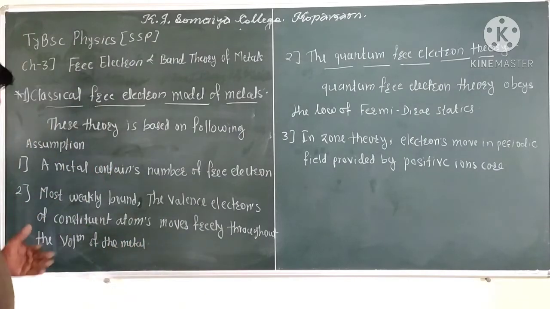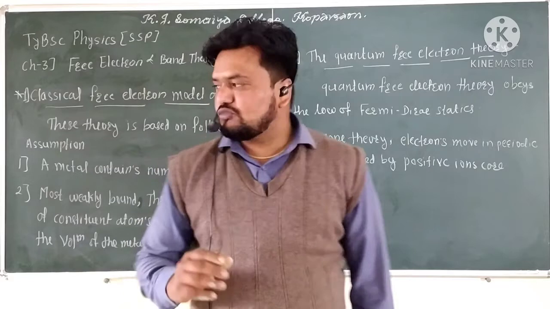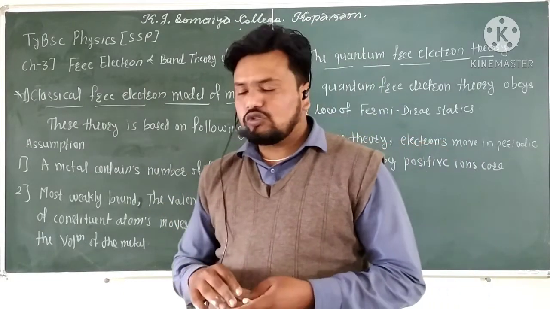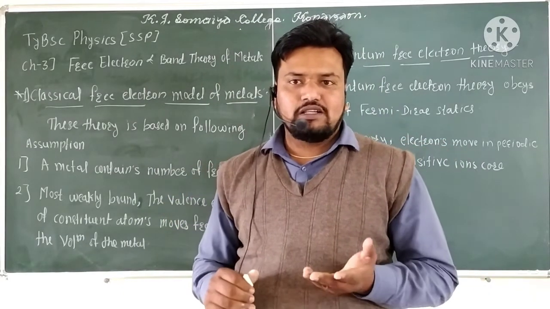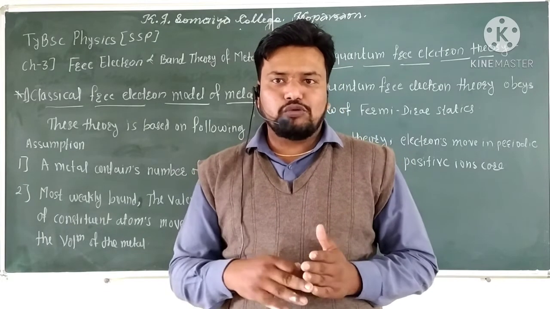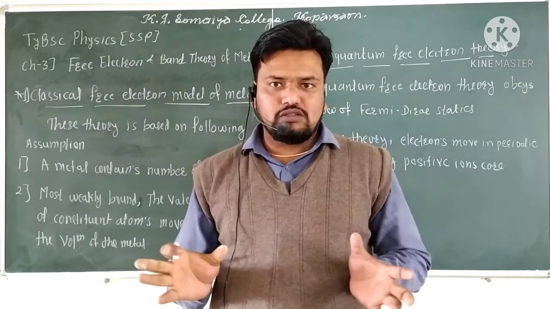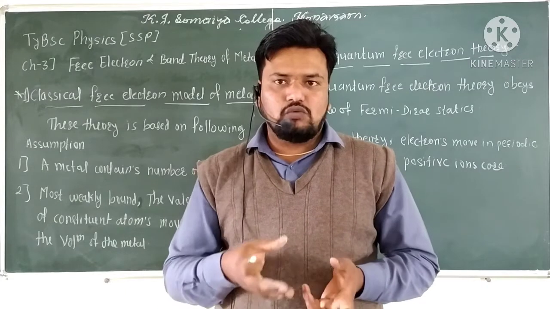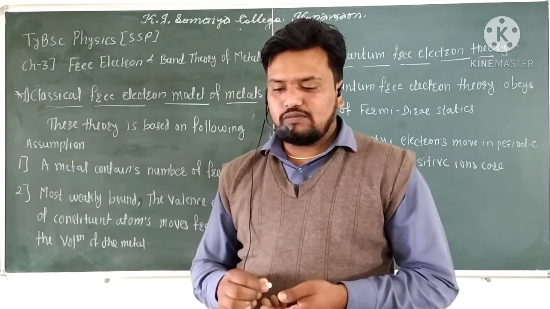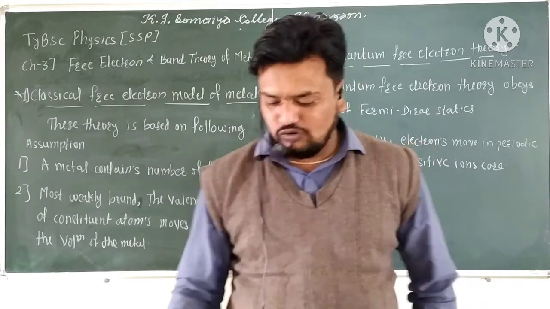This is the second assumption: the valence electrons of the constituent metal atoms move freely throughout the volume of the metal, like gas molecules which move freely along the volume of the vessel. The third assumption is that the repulsion between the electrons is ignored.